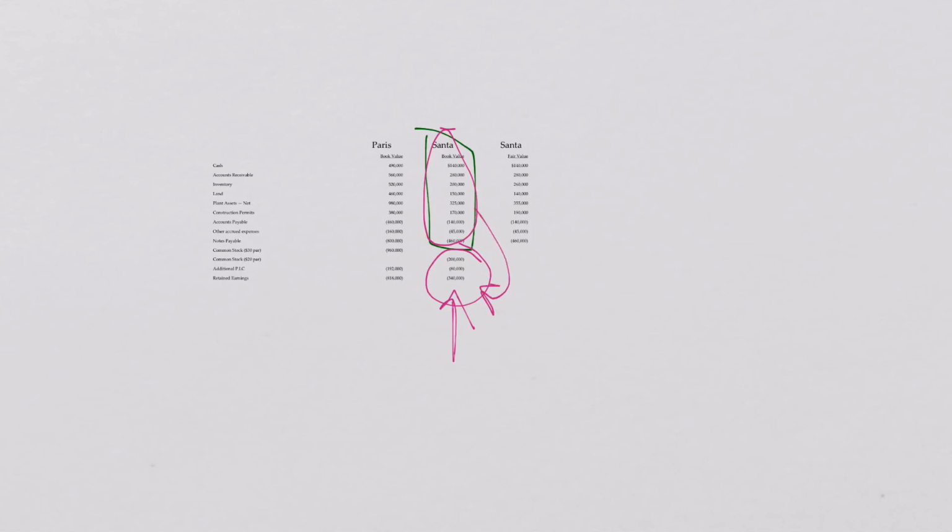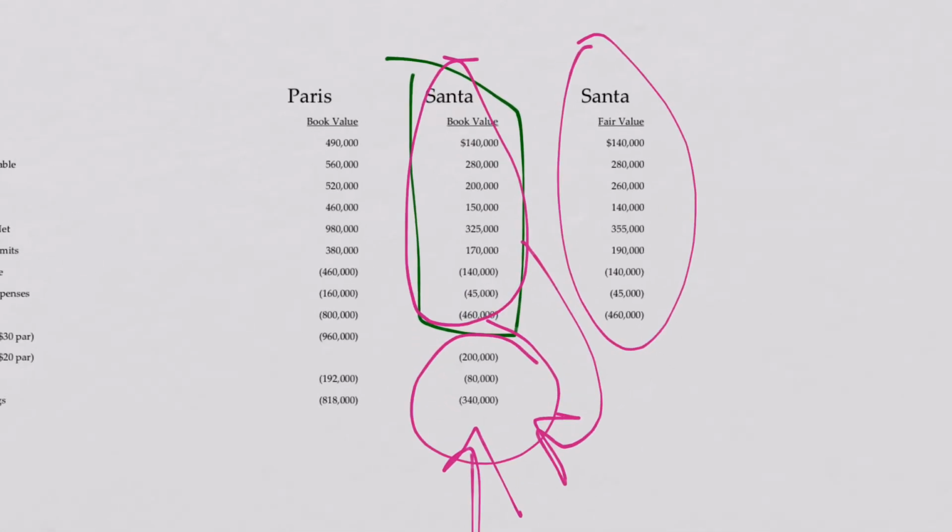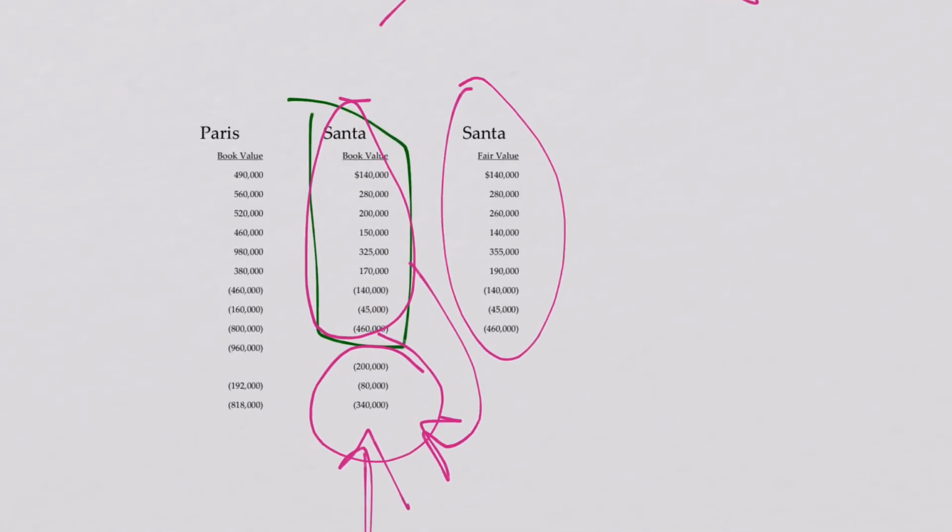But the fair value includes the differences in the detail of all the line items. So since it includes the detail of all the line items, in order to get to your purchase balance sheet after you've bought it, you're going to have to add or subtract the differences between the book value and the fair value. That's what you're going to have to do.